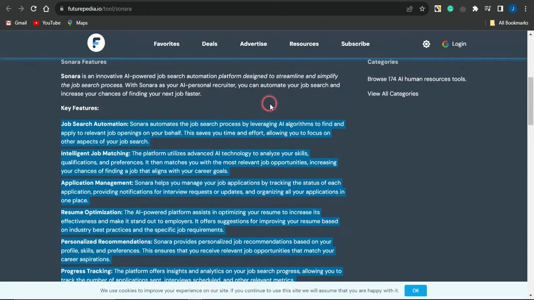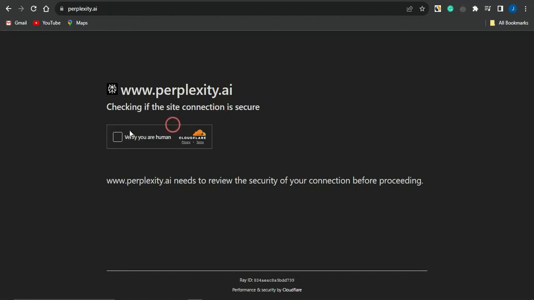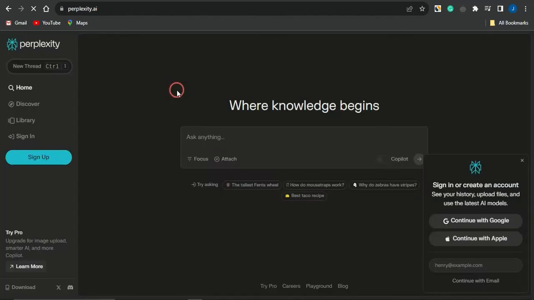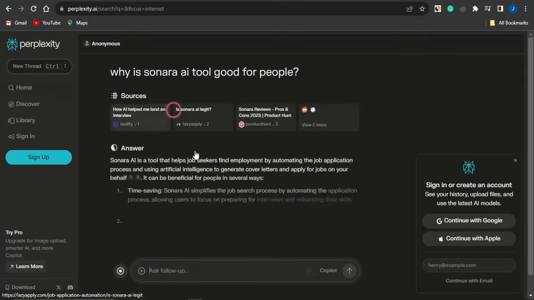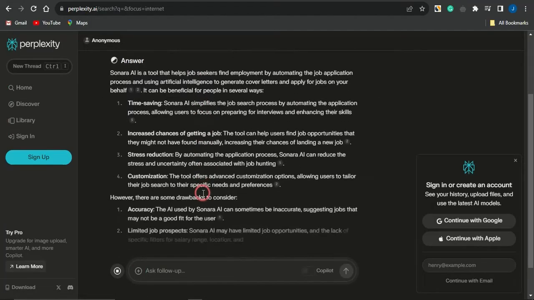Or you could simply utilize AI tools out there like the Perplexity AI. So you can see right here with the Perplexity AI, I'm just going to come right here and ask it anything. Maybe I could ask it why Sonara AI is good for people. If I do click on enter, it's going to give me some cool and amazing answers right here.